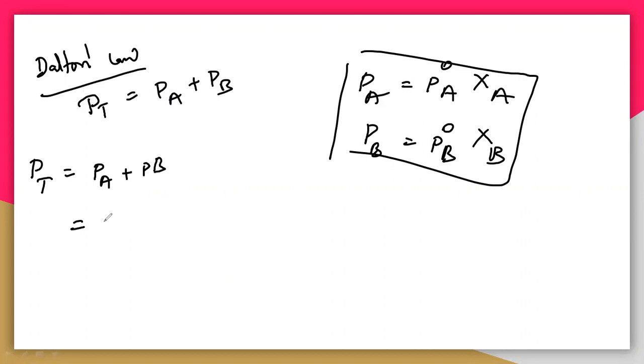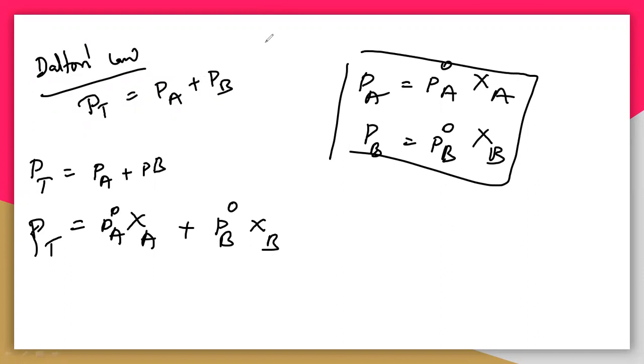You will get P naught A zeta A plus P naught B zeta B. You have to understand that Raoult's law indicates that the total pressure PT is equal to P naught A zeta A plus P naught B into zeta B. You have to know all these formulas, so I will use a diagram so that you can easily understand and remember them.